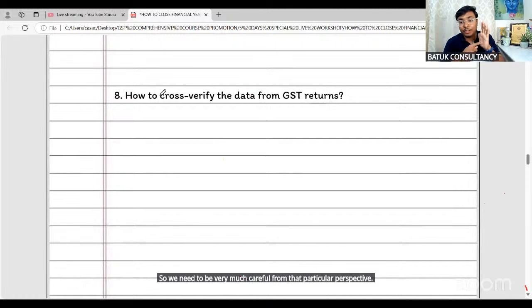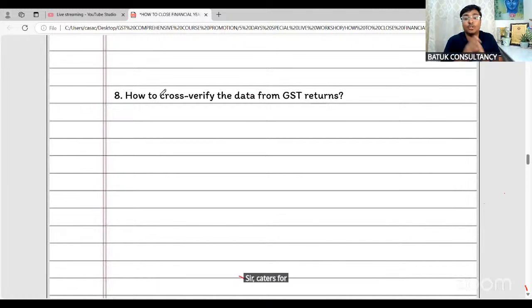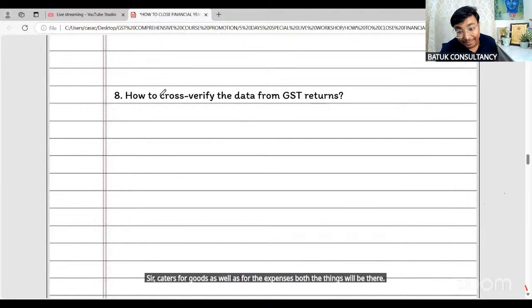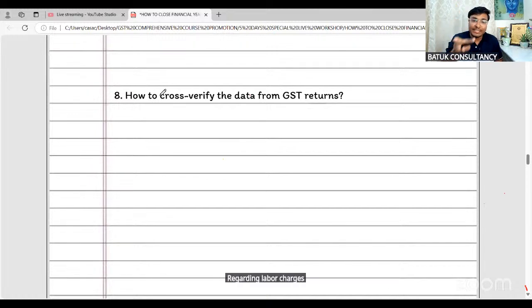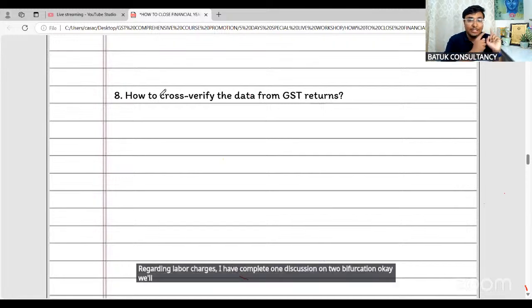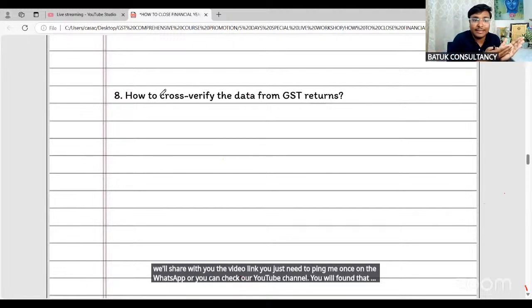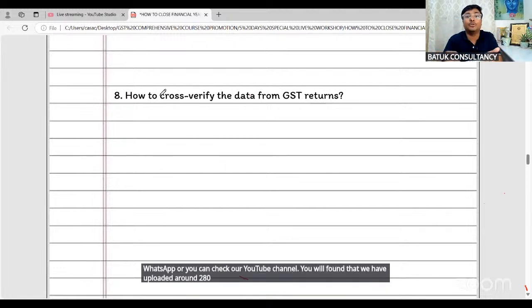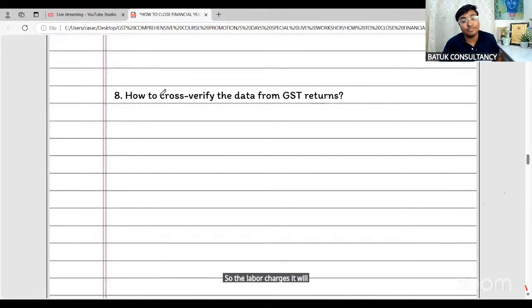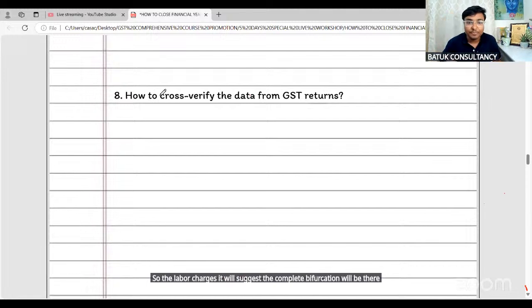Sir, creditors for goods as well as for the expenses, both things will be there. Regarding labor charges, I have a complete discussion on the bifurcation. Okay, we'll share with you the video link. You just need to ping me once on WhatsApp, or you can check our YouTube channel. You will find that we have uploaded around 280, around 300 videos on that YouTube channel itself. So for the labor charges, the complete bifurcation will be there. Okay, Siva Kumar sir.